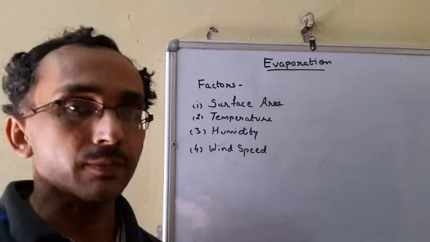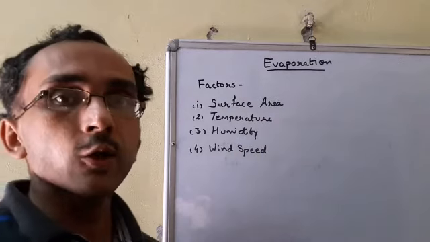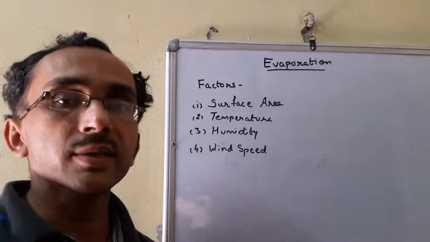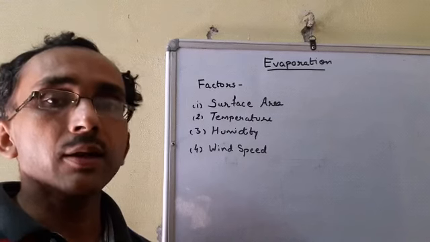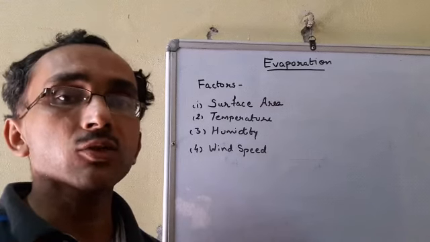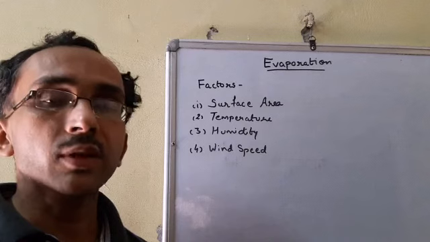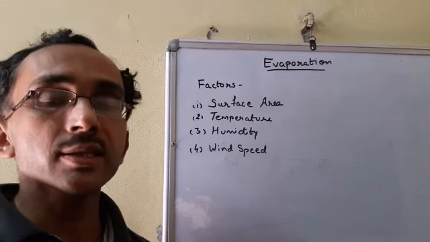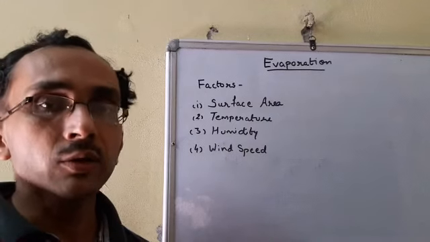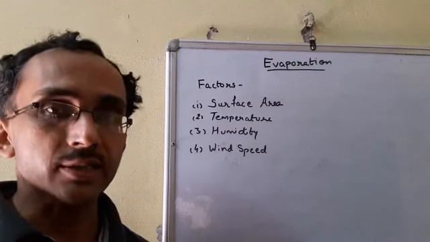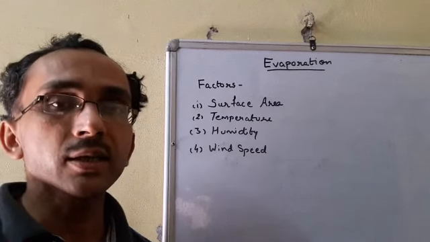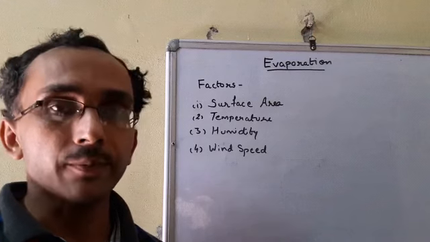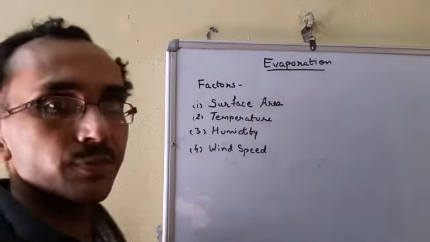Evaporation takes place faster. Third is humidity. Humidity is the amount of water vapor present in air. If the amount of water vapor in air is already high, the rate of evaporation will decrease. That means during the rainy season there is a lot of humidity in air, so the rate of evaporation decreases. That means during the rainy season our clothes take more time to dry. Understood?